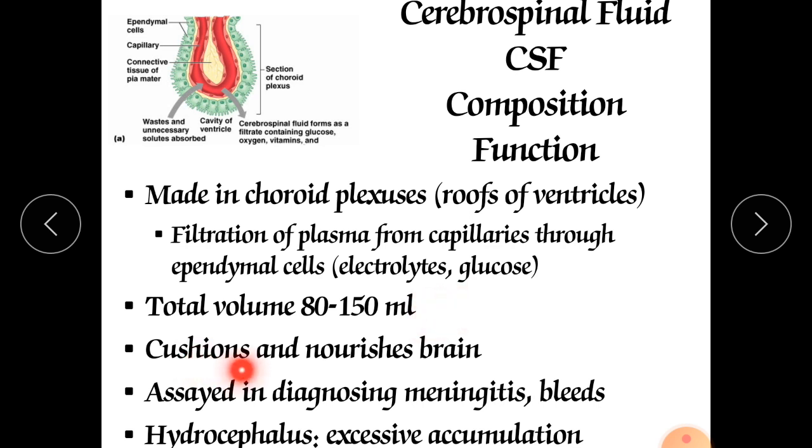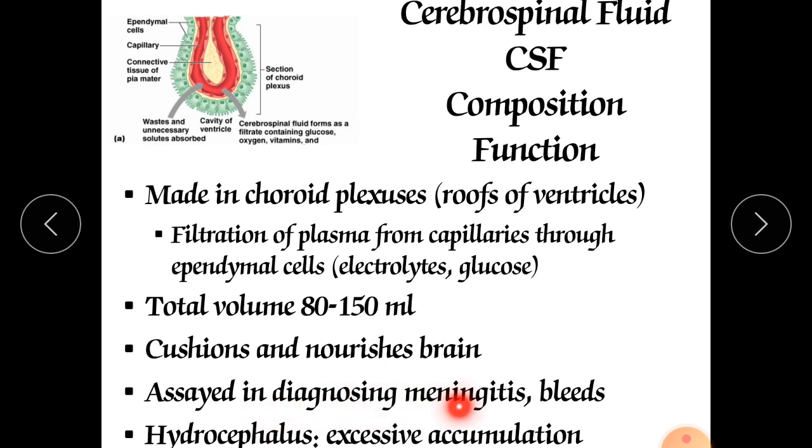As per the requirement, it is produced in our brain. It provides cushioning and nourishment to the brain. For absorbing any shock, it provides cushion-like structures, and nourishment with the help of glucose. It provides various nutrients, like various electrolytes, to the brain and to the various elements of our body.